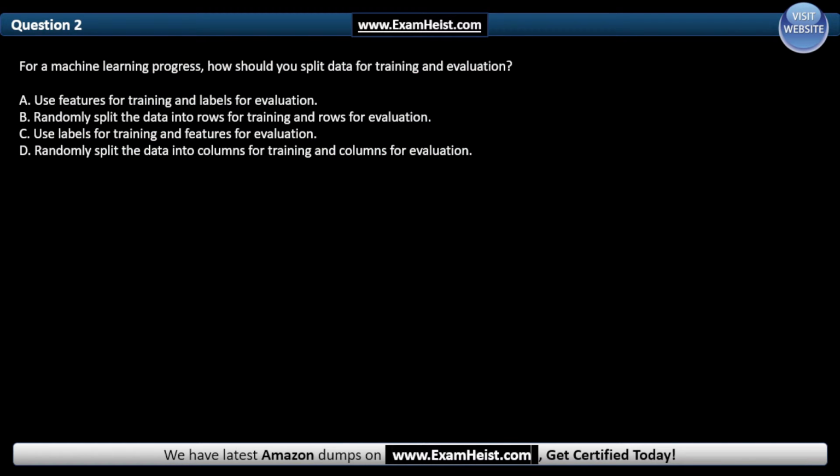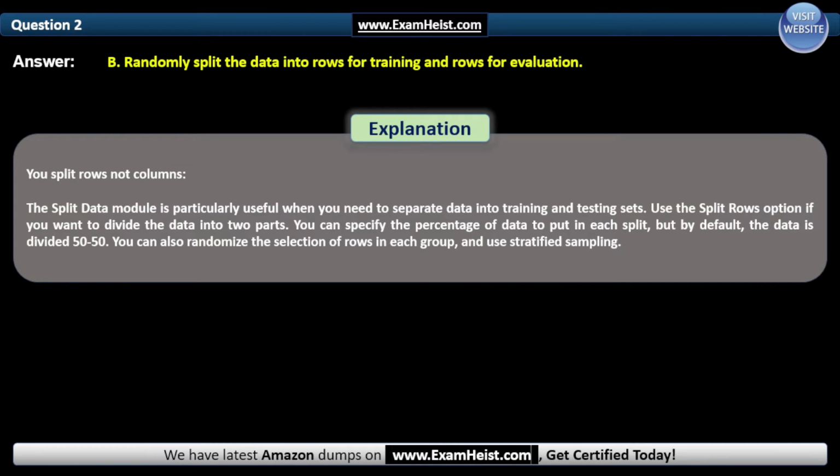Question 2. For a machine learning process, how should you split data for training and evaluation? The correct answer is B, randomly split the data into rows for training and rows for evaluation. You split rows, not columns. The Split Data module is particularly useful when you need to separate data into training and testing sets.